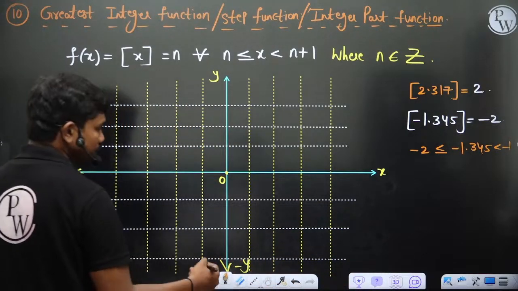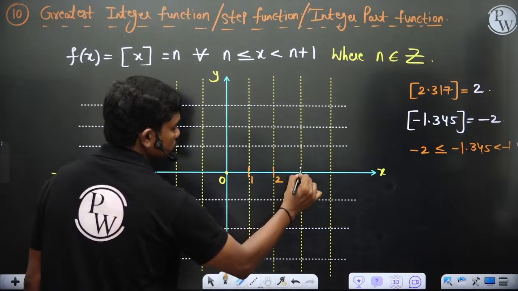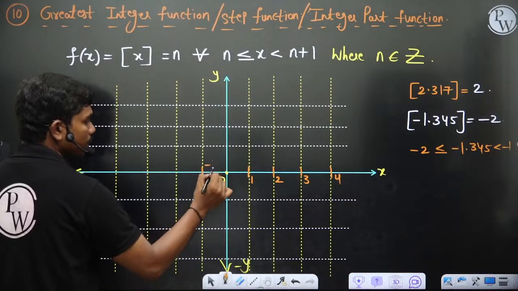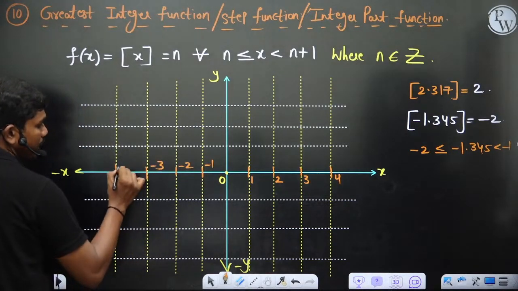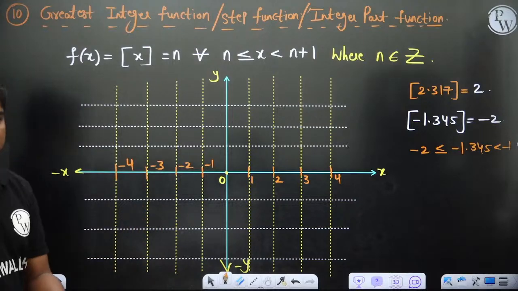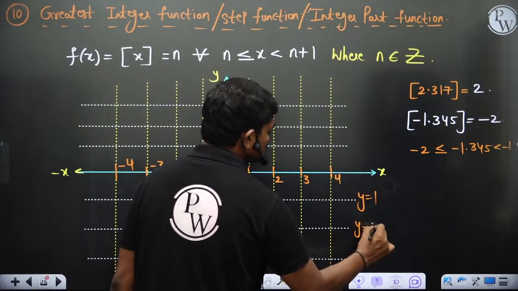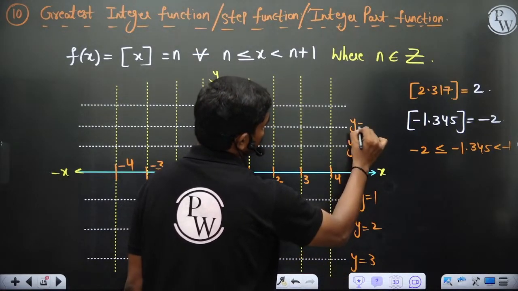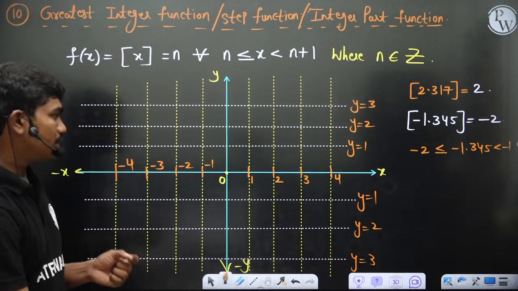Now if you draw these elements, this is x equal to 1, x equal to 2, 3, 4. Similarly, minus 1, minus 2, minus 3, minus 4. Okay, so this is what we have. Similarly, if you look at the y values, this is y equal to 1, y equal to 2, y equal to 3. Similarly here 1, 2 and 3, of course. Now try to understand something.